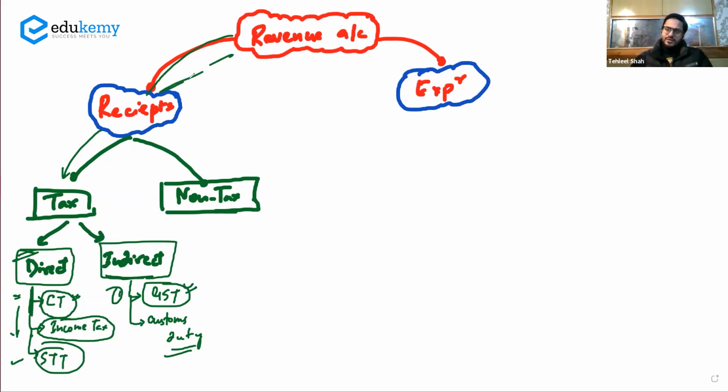Now, second is the non-tax. Non-tax is again a revenue receipt, but it is a non-tax. Fine. So it is again an income to the government. It is a receipt of the government, but it is not levied through a tax. So ये taxes के जरिए government नहीं कमाती. जो taxes से government कमाएगी, that is here. Fine. So this is the tax.